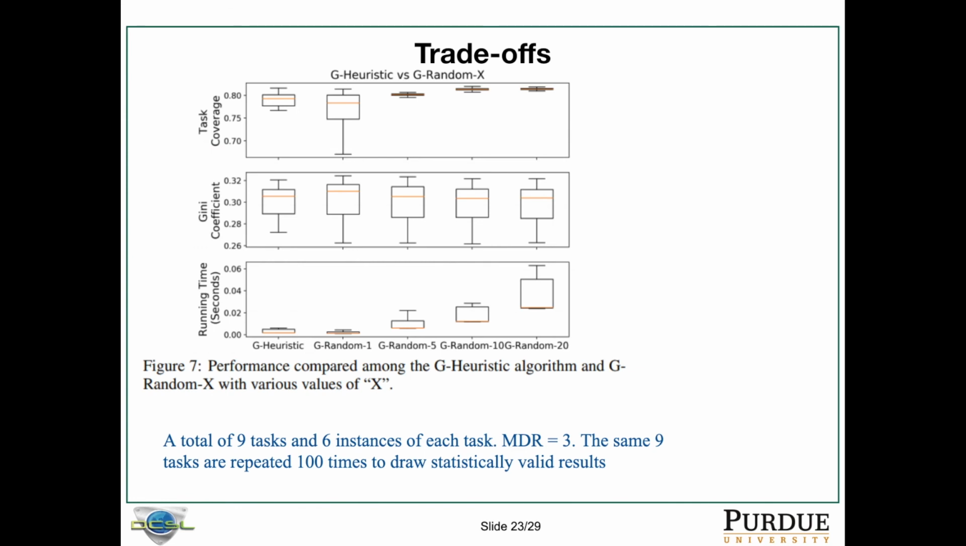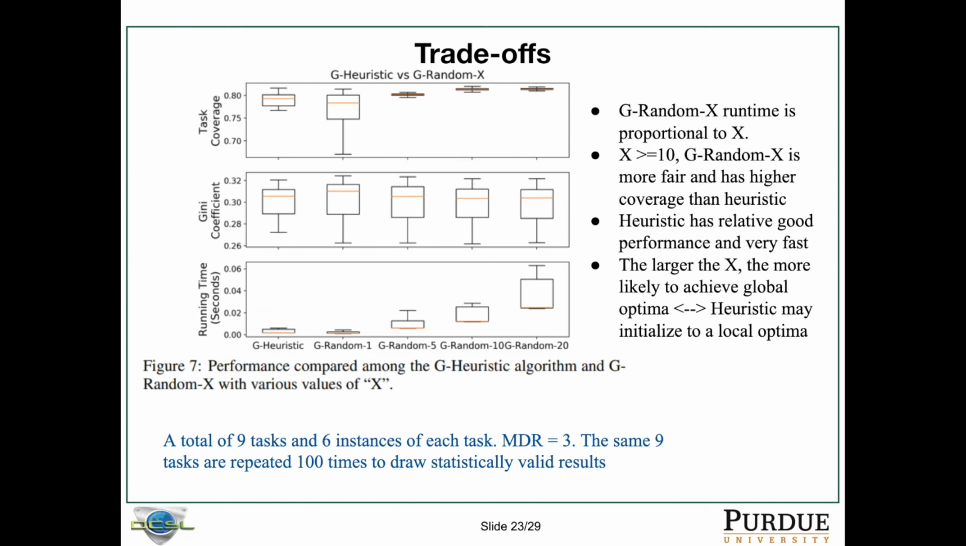Here we compare the performance of GHeuristic and GRandomX. We compare heuristic, random 1, random 5, random 10, and random 20. We measure the running time of the algorithm, the Gini coefficient achieved, and the task coverage achieved. In total, we have 9 tasks here, and we execute those 9 tasks 100 times to draw statistically valid results. The takeaway message here is that GRandomX runtime is proportional to the number of rounds, and when the number of rounds is greater than or equal to 10, GRandomX is more fair and has higher coverage than heuristic. Heuristic has relatively good performance and is fast.